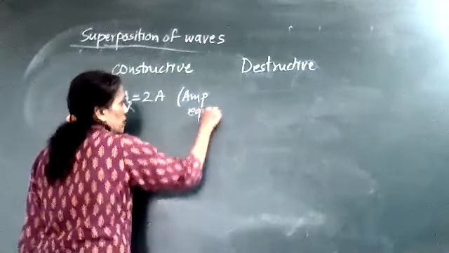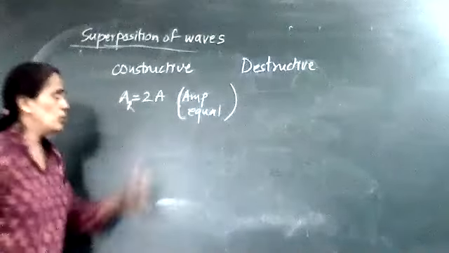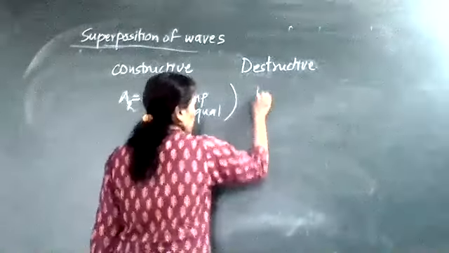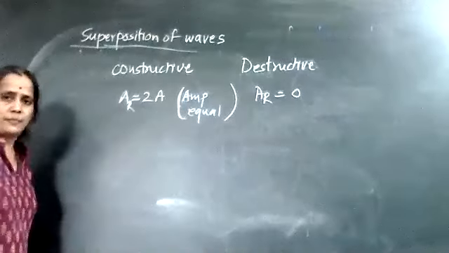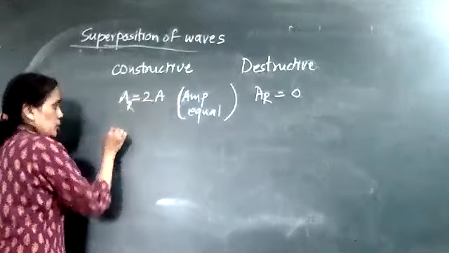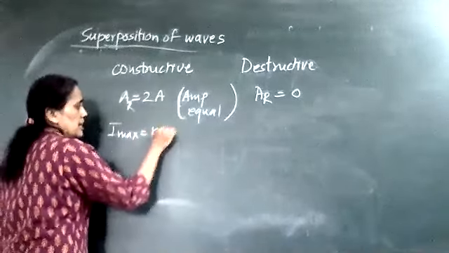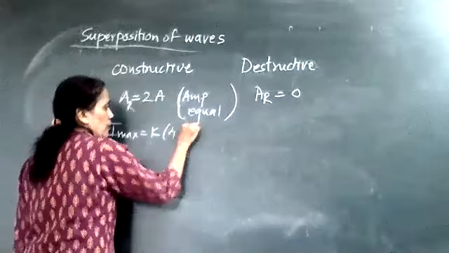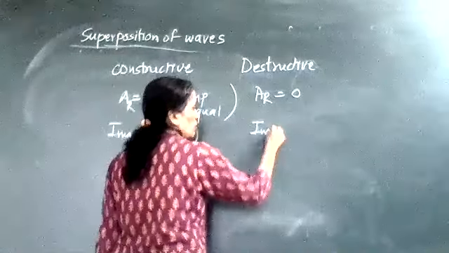If amplitude is equal, so I get resultant amplitude 2A. If destructive, what will we get? AR is equal to 0. If amplitude is 2A, then what maximum intensity will we get? Maximum intensity K into 4A square. And here what minimum intensity will you get?